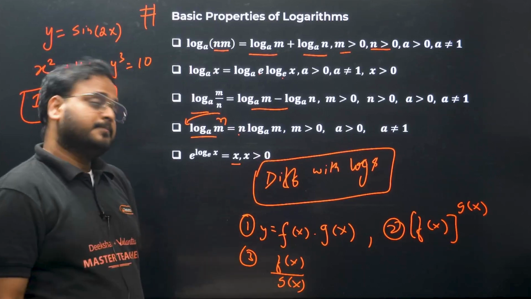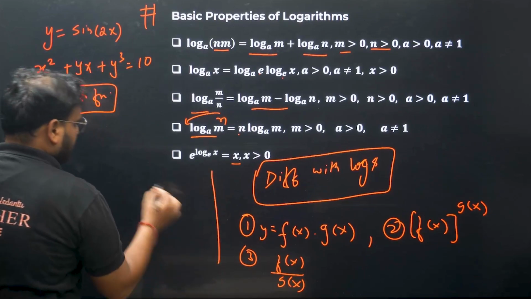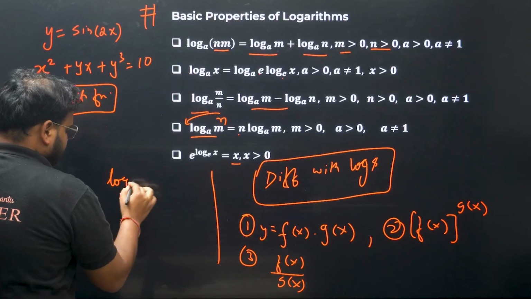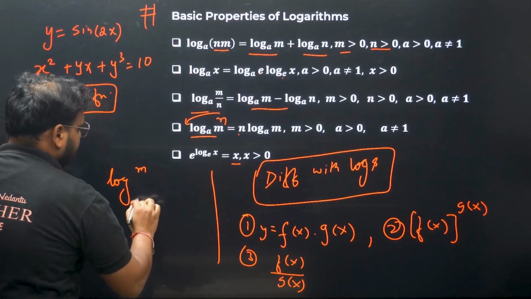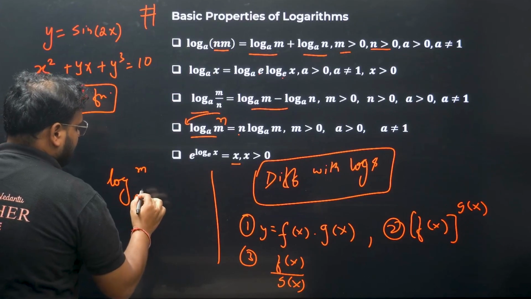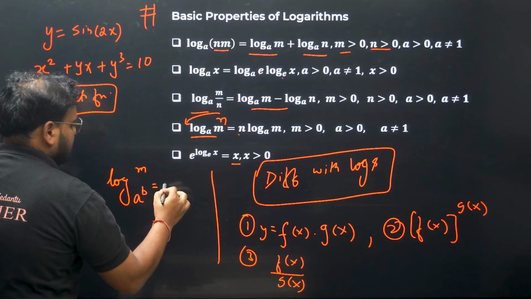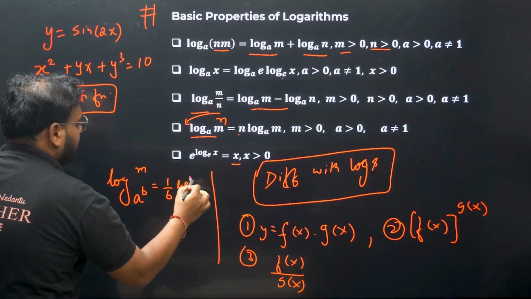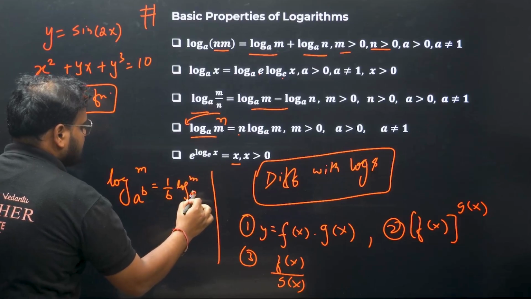We have one more property I want to list here, which is very useful at times. Whenever you have log of m with base a power b, this becomes 1 by b log of m with the base a.